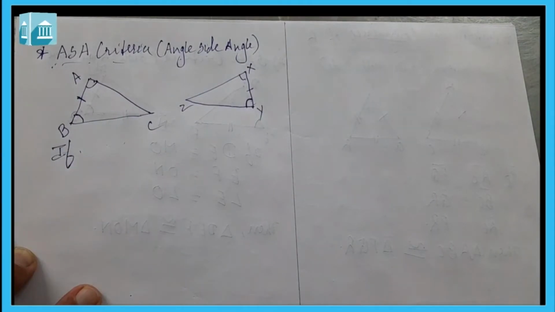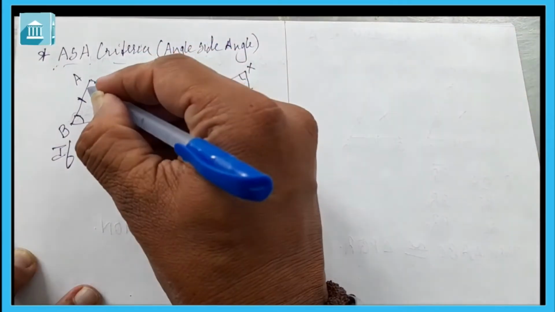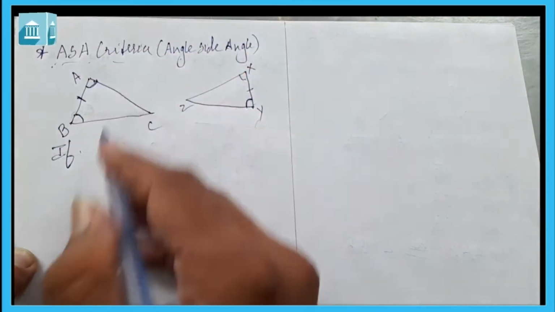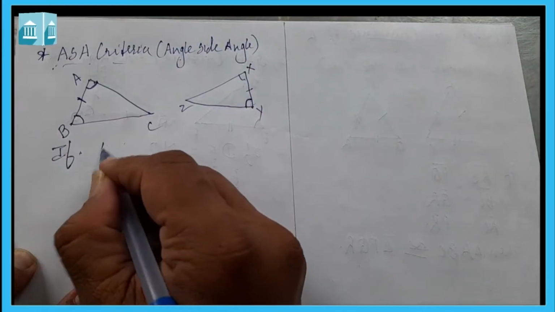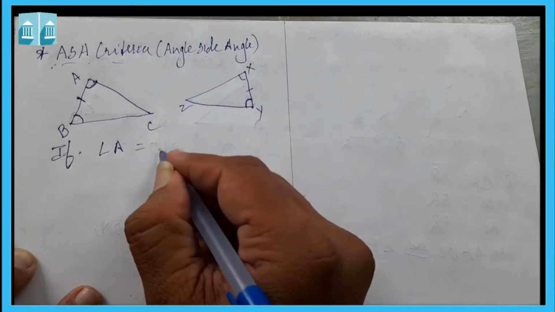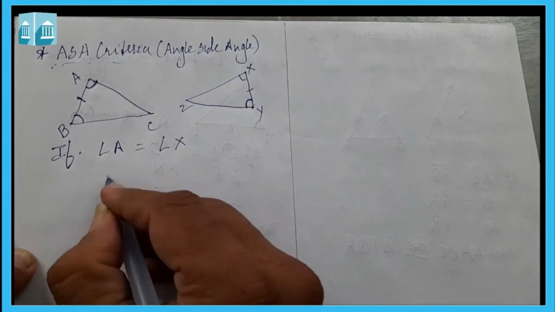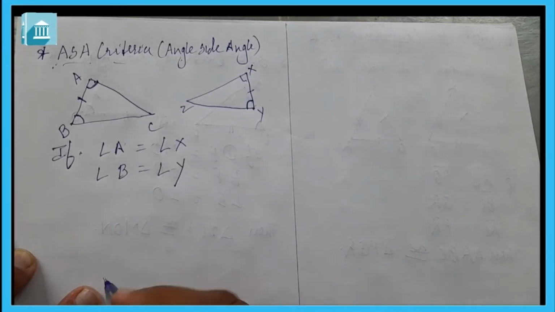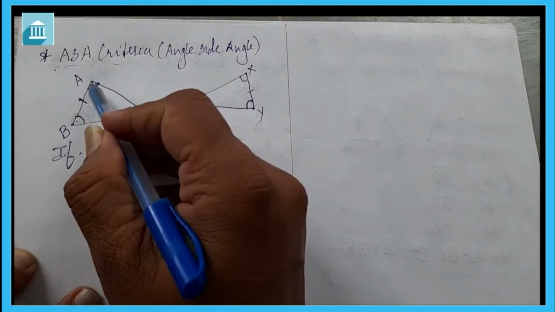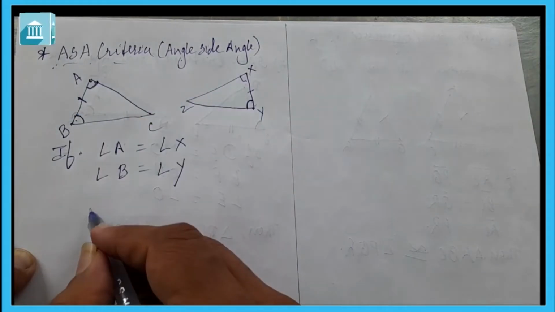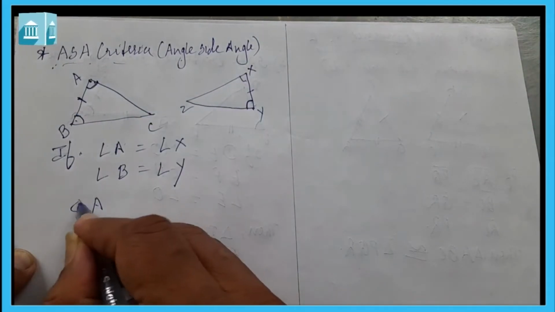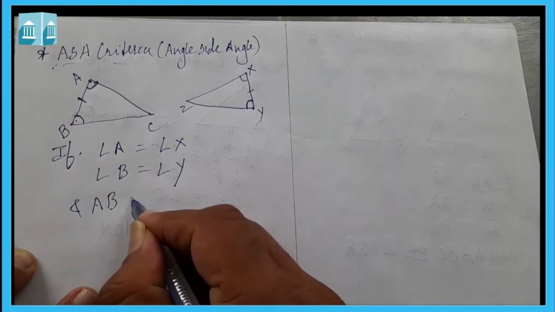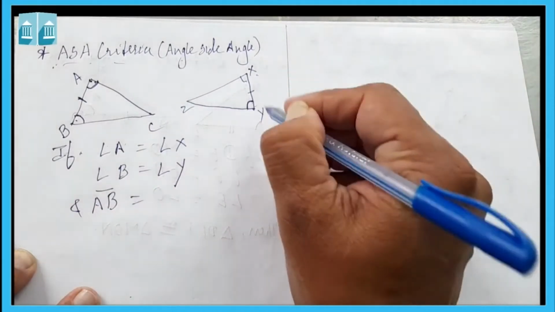Now if two angles and included side, two angle means if angle A is equal to angle X, angle B is equal to angle Y. Now which side is included between angle A and angle B? It is AB, and side AB is equal to side XY.